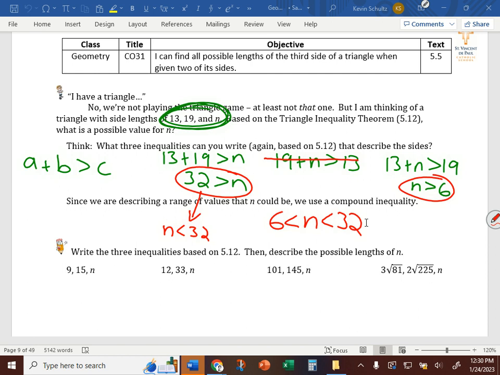Jack, the answer is 7. How do we know that? Because it could be 7. What else could it be? It's any number in between 7 and 31. So it's really any number between 6 and 32, because lengths can be decimals, fractions, right? It could be 6.01. And so if you recall, to show this, we would put an open circle above 6 and above 32 and connect them.